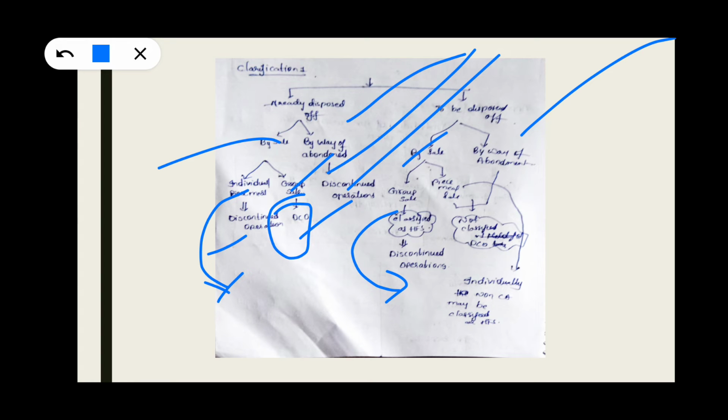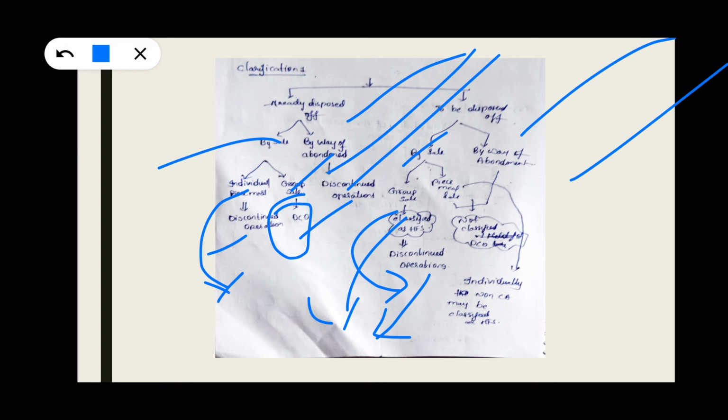That means it's a disposal group because it is a component of assets and liabilities. If it is disposed of by sale, it shall be classified as held for sale and discontinued operation. But if it is piecemeal, it shall be classified as discontinued operation but not as held for sale, because for satisfying held for sale, one condition is that the disposal group should be sold within a single transaction. But here they are going to sell within multiple transactions, that is piecemeal. So it shall be classified as discontinued but not classified as non-current asset held for sale.